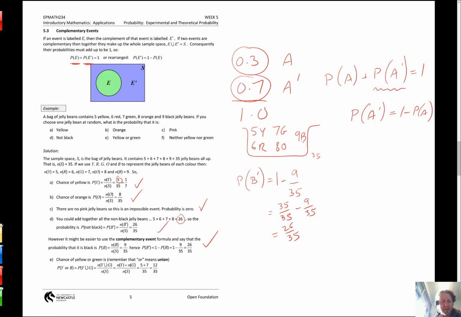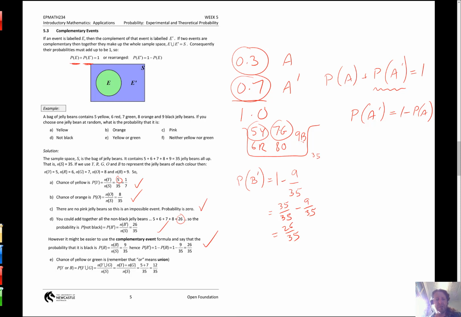And E, what's the chance of yellow or green? Well, let's just look at it, or in this case is going to be a plus. Why? Because which jelly beans satisfy the question, will it be yellow or green? There are 5 yellows and 7 greens. There are 12 jelly beans that satisfy that question. Now we said about or includes and, but there are no ands here.